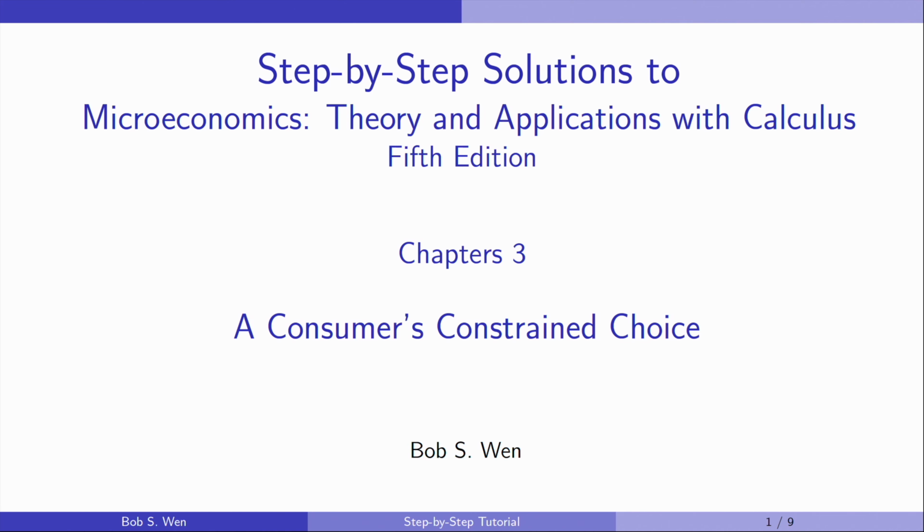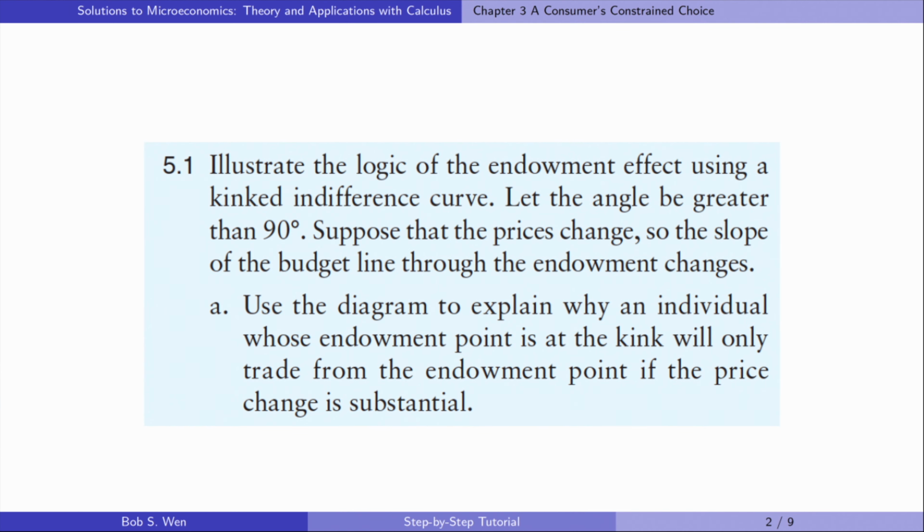Let's solve exercise 5.1. Illustrate the logic of the endowment effect using a kinked indifference curve. Let the angle be greater than 90 degrees. Suppose the prices change, so the slope of the budget line through the endowment changes. In part A, use the diagram to explain why an individual whose endowment point is at the kink will only trade from the endowment point if the price change is substantial.